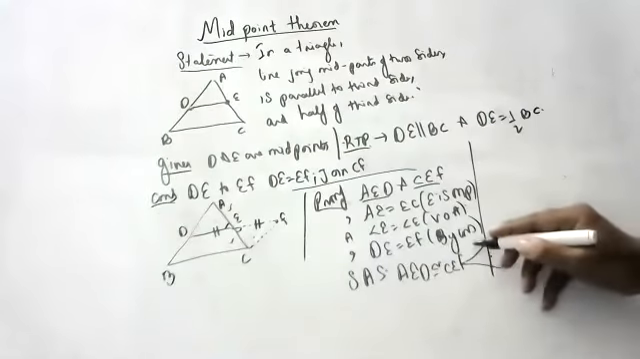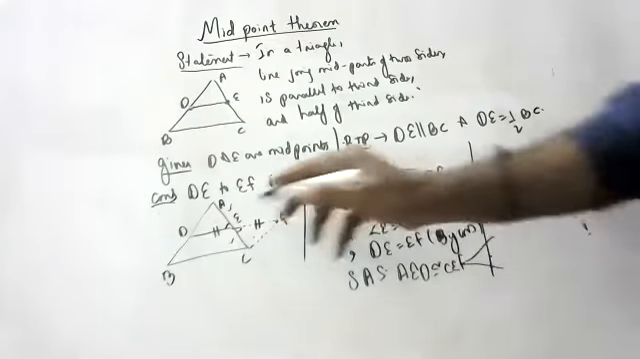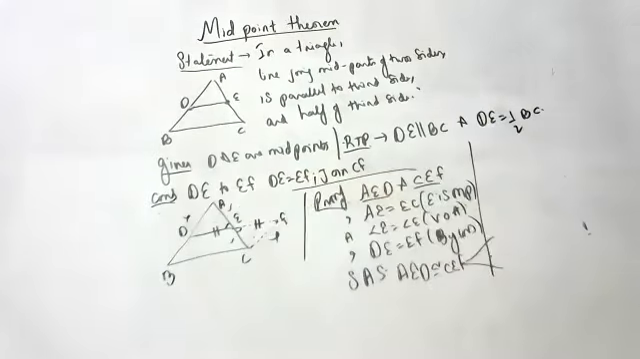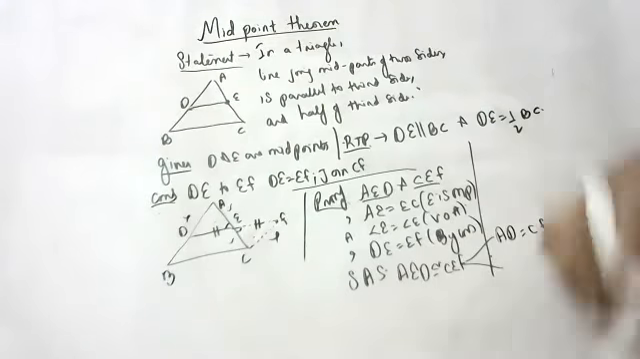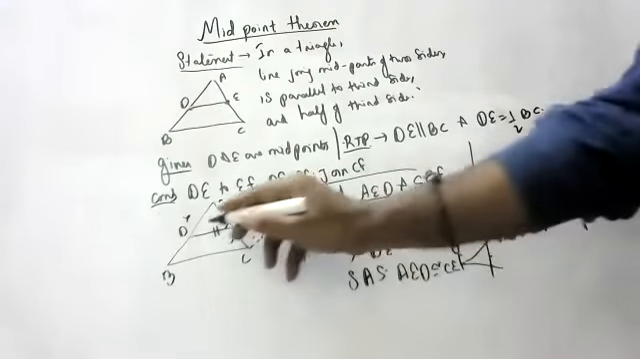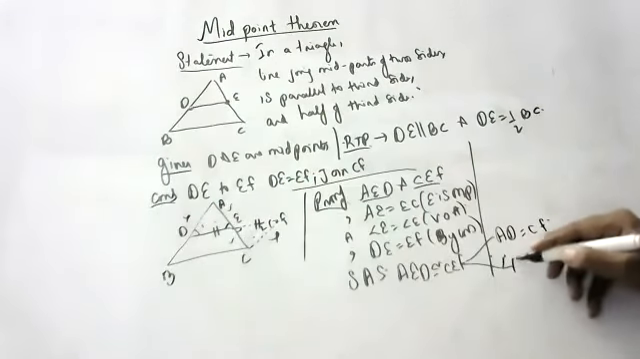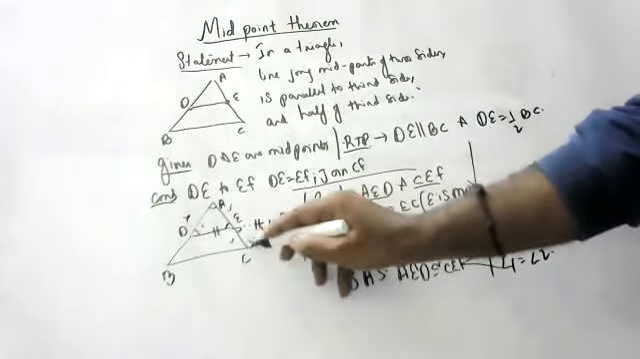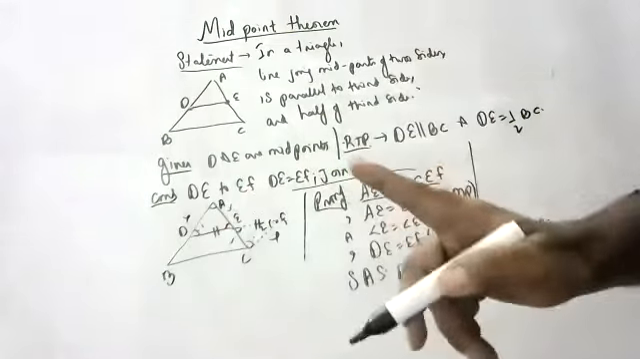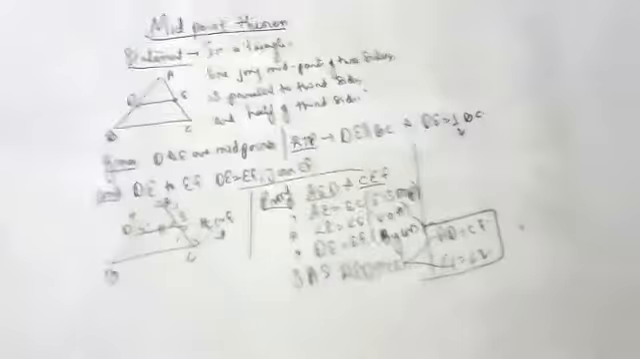By CPCT, what can we write, children? AD is equal to CF. And what else can we write, children? Angle 1 is equal to angle 2. Children, this angle is equal, so this angle will be equal. Congruent triangles will have equal angles. Okay. Next.